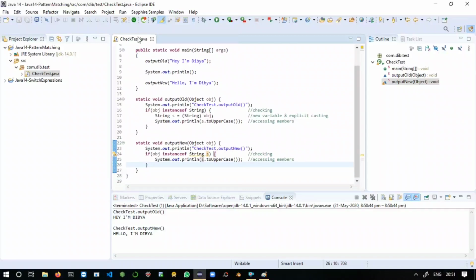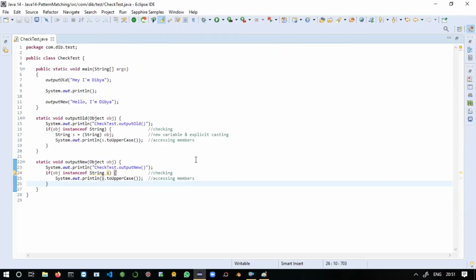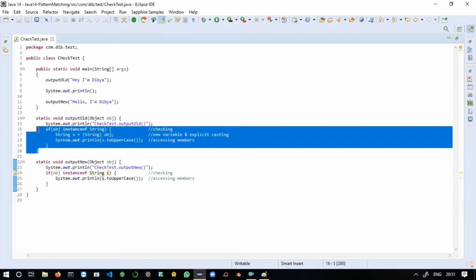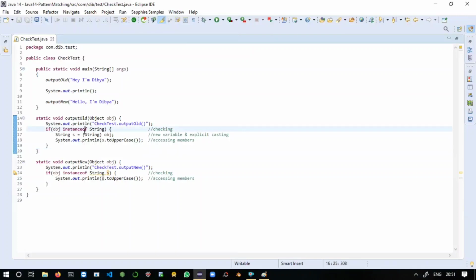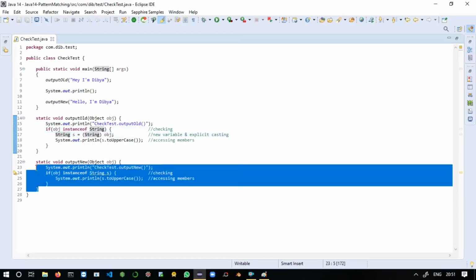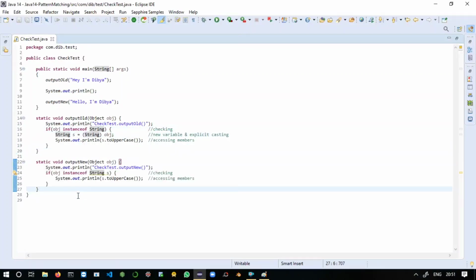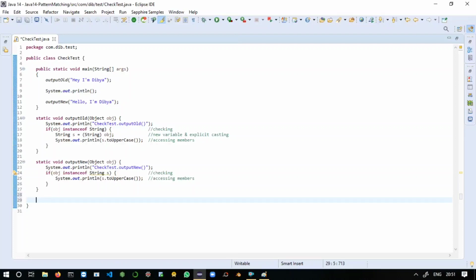So that's it, all about our new feature of Java 14, which is nothing but a preview. Maybe in coming versions Java will provide this feature as a stable feature. Up to that we can use and enjoy it by enabling preview features in our IDE. Here let's see some more points about this feature, about scopes and all.